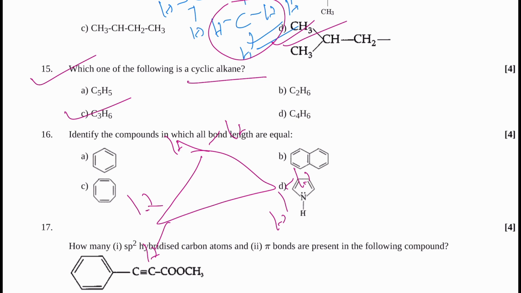Next is given 16. Identify the compound in which all bond lengths are equal. All bond lengths are equal. So here you can see in benzene, all bond lengths are equal. In benzene, all bond lengths are the same. So 16A.